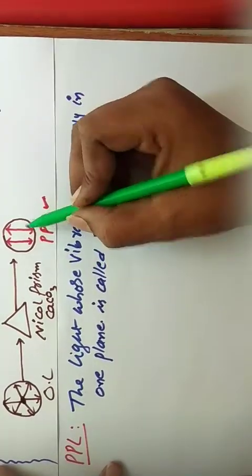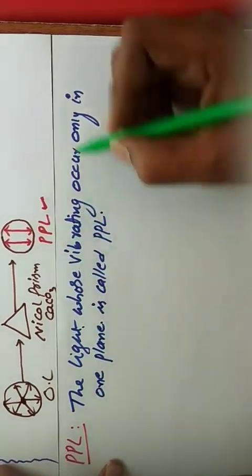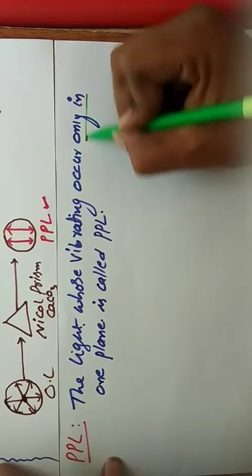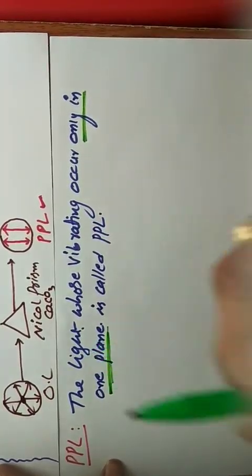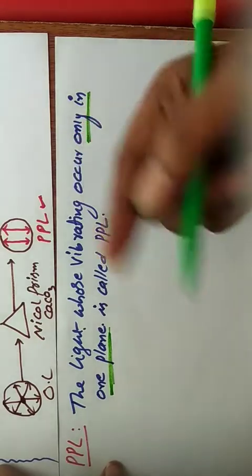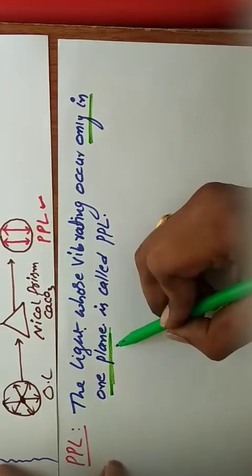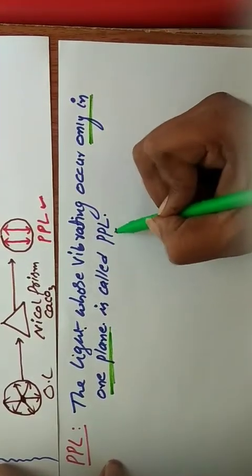Plane polarized light means the light whose vibration occurs only in one plane. One plane means only one direction, that means maybe x-axis, maybe y-axis, maybe z-axis. That is called plane polarized light.